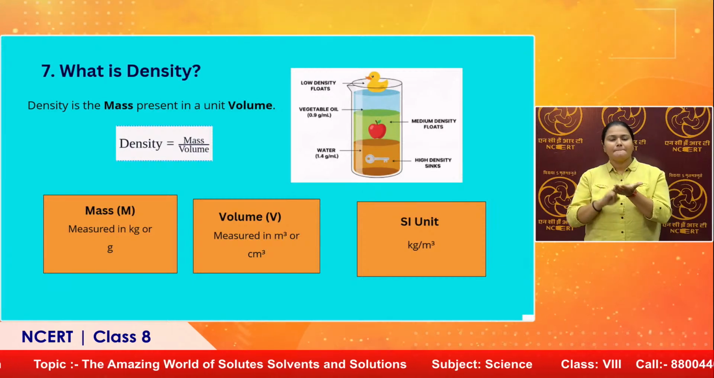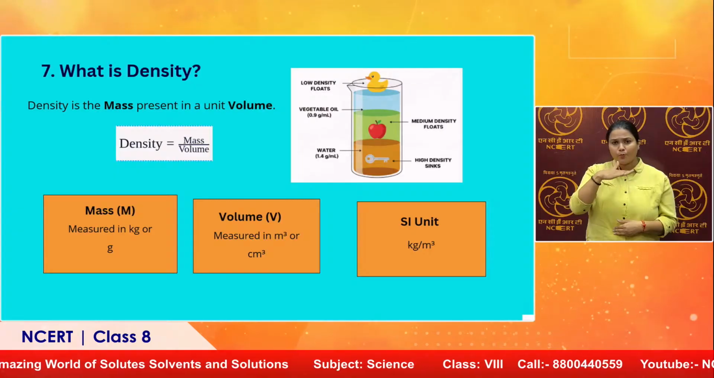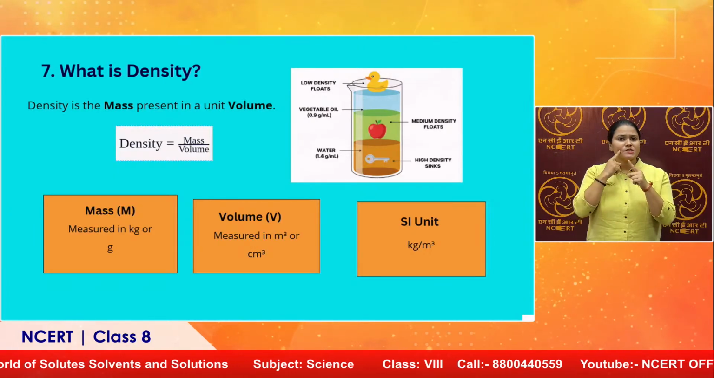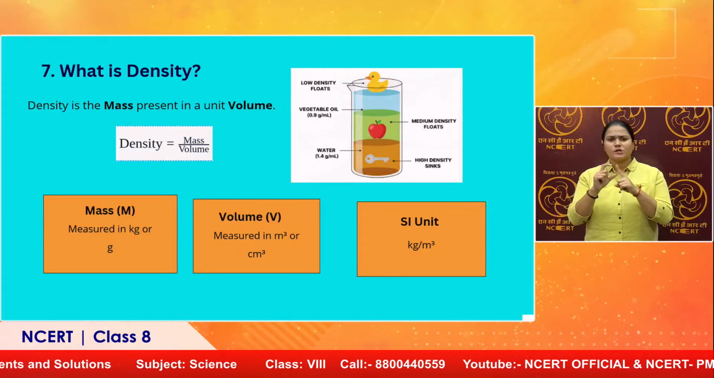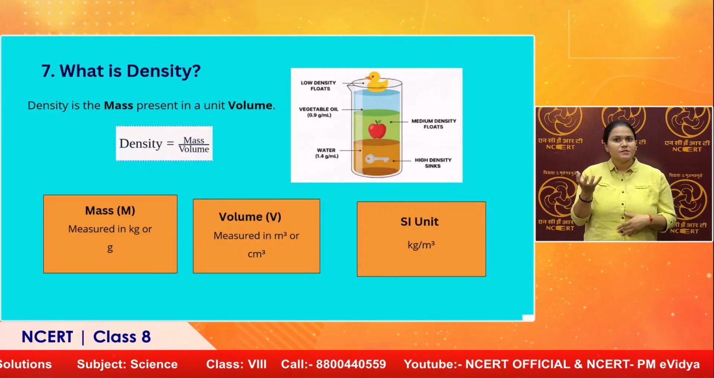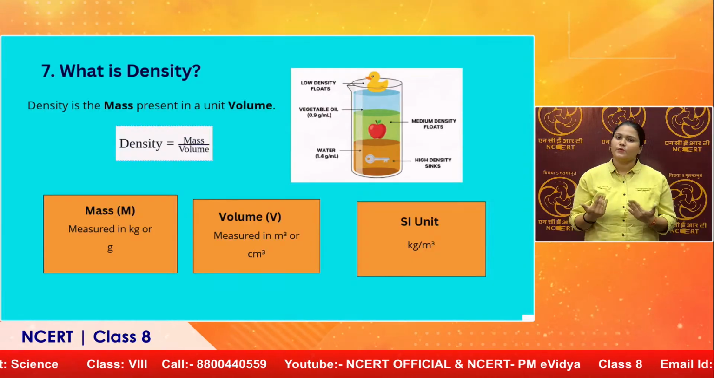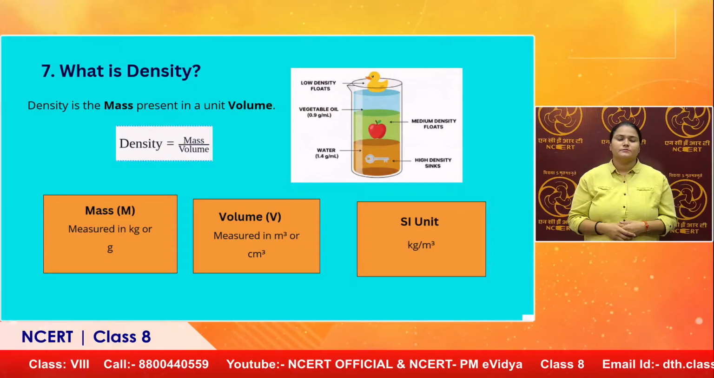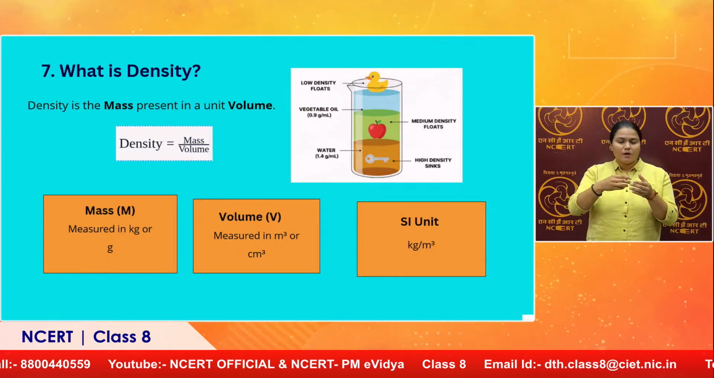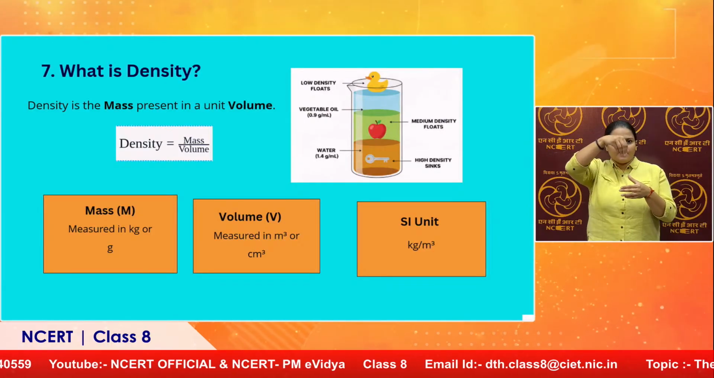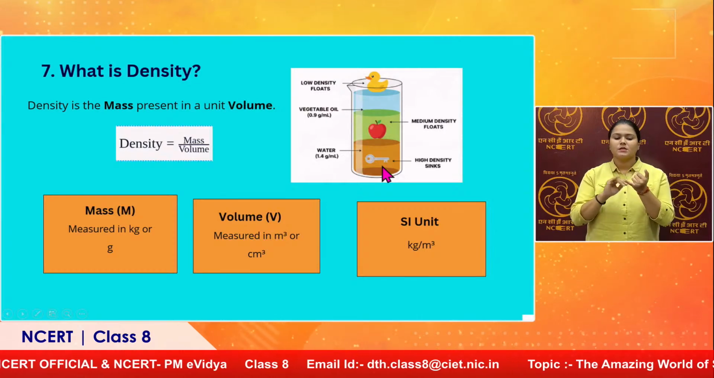Now, based on the density, water has its own density. So, if an object has more density than that of water, what will happen to it? It will sink in water. Like in this case, the key got sunk, it is right at the bottom of this glass, because it has got the highest density.